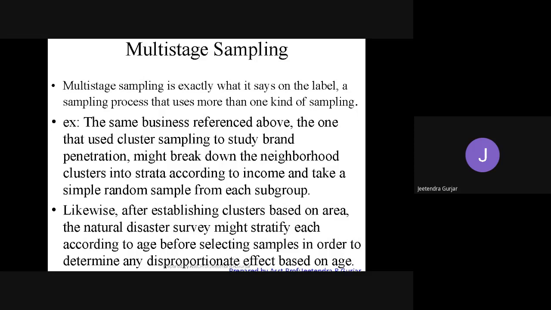Next time, we take all the 5 clusters, collect all the incomes and calculate the data. That is nothing but multi-stage sampling. It means we are going to do simple random sampling also. There are two types of sampling we have done here. Next example I have taken: likewise, after establishing clusters based on area, a natural disaster survey might stratify each according to age before selecting samples, in order to determine any disproportionate effect based on age.